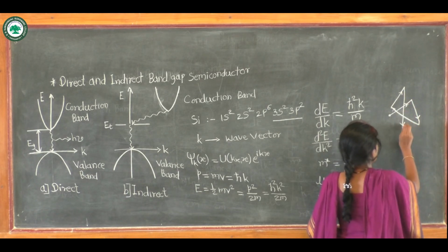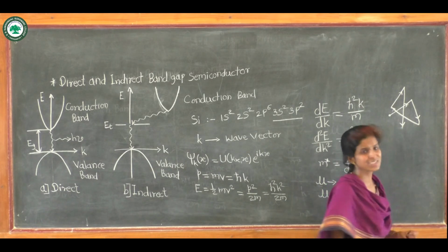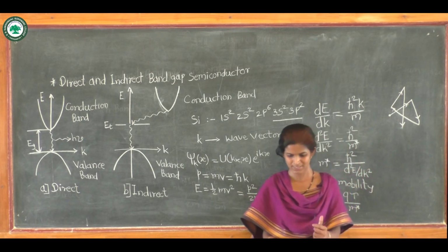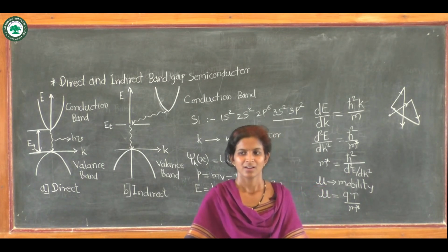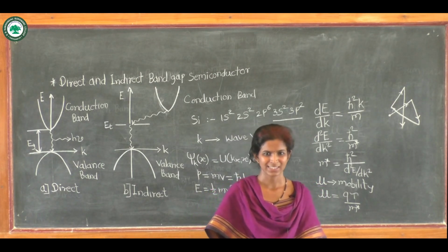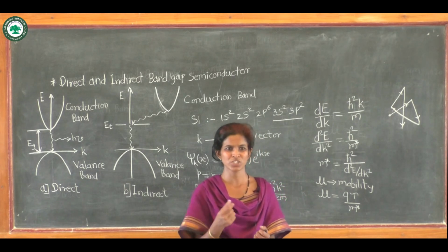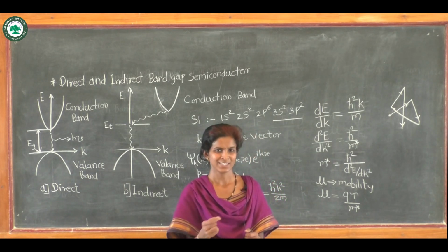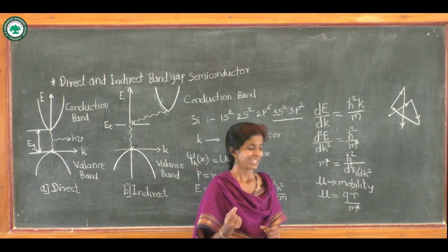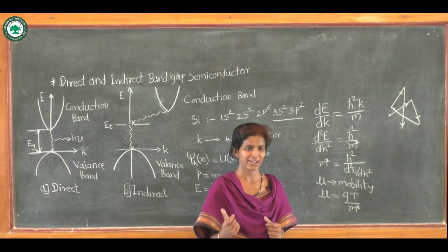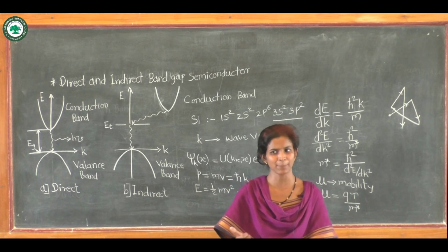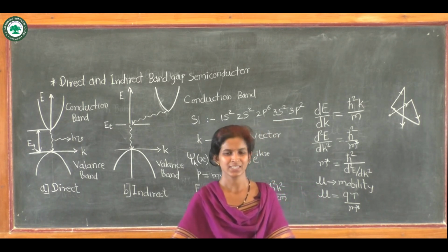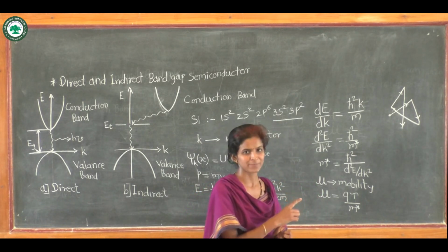So this random motion may be visualized as when one drops the stone in the small pond, then there will be a motion of the dust particles within the water. This type of motion is a random motion. So normally without any application of electric field, the charges move randomly.